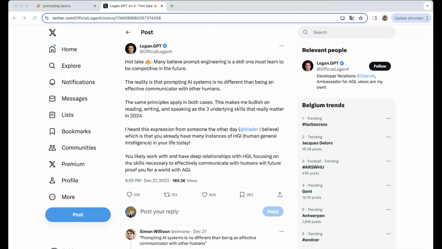It's great for now, but if AI goes more and more towards AGI, prompting is not really a skill that needs to be learned. But for now it's still very valuable, and it's interesting to go through some prompt principles with you.